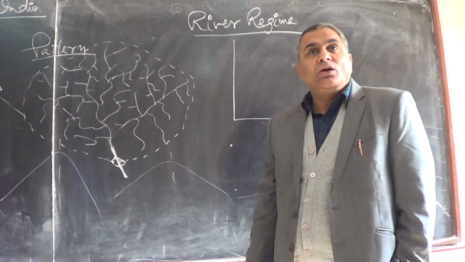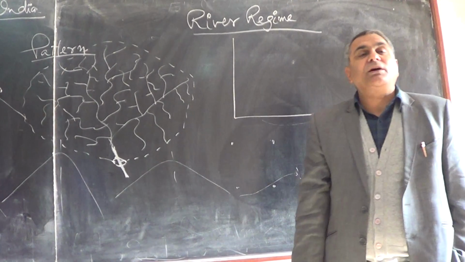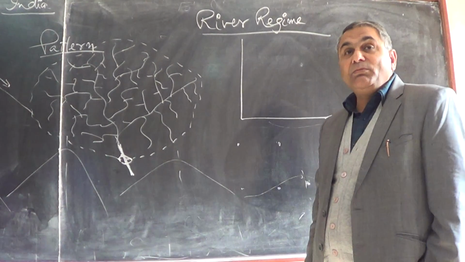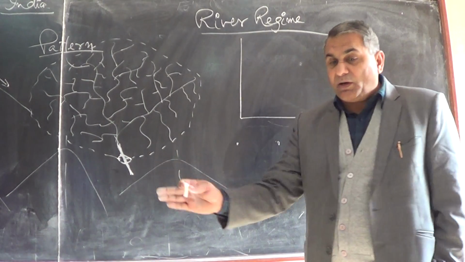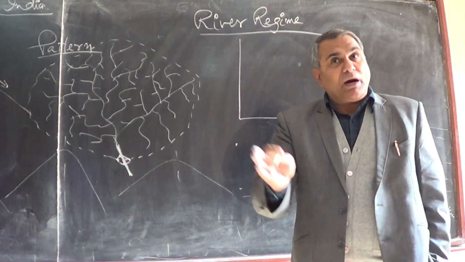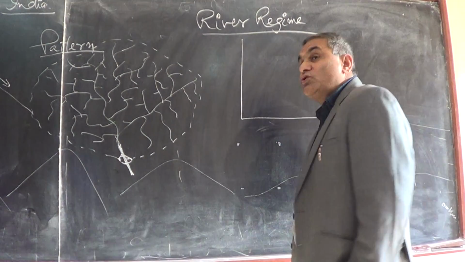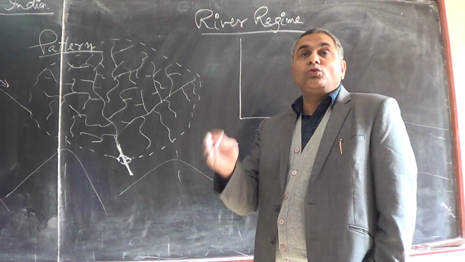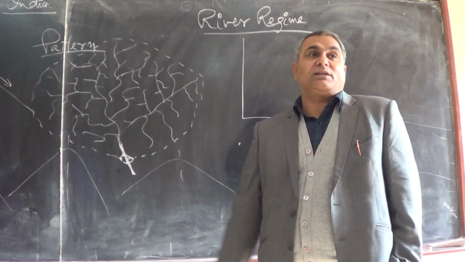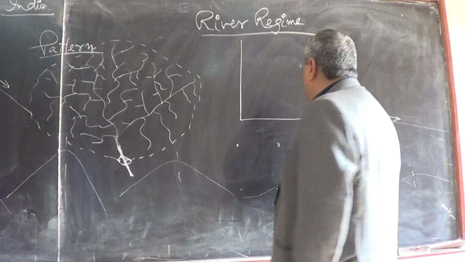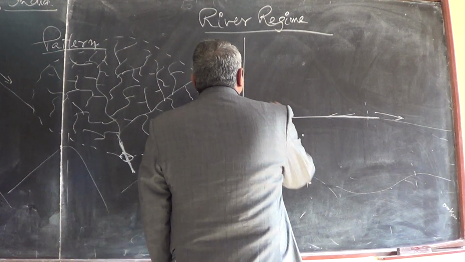Cusecs means cubic meter per second, the amount of water passed through the channel. Sometimes it is cumec, cubic meter per minute, cumec and cusec. So it is basically cusec.